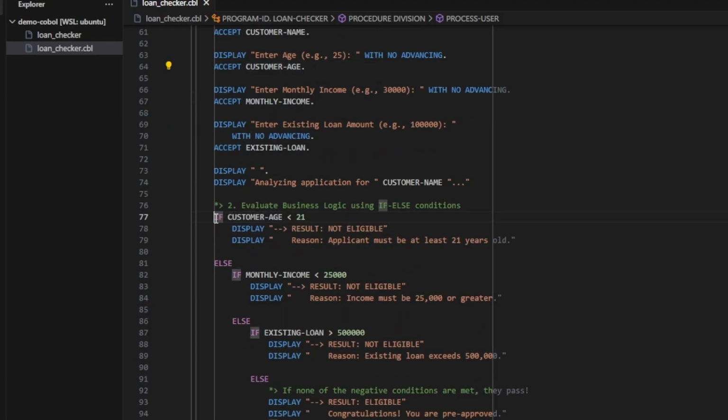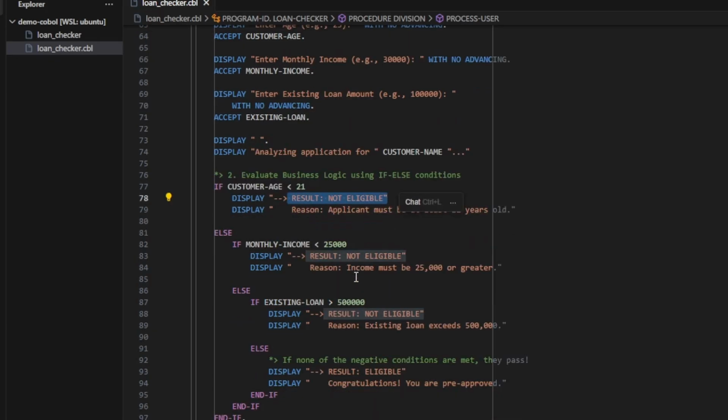And if customer age is less than 21, he or she is not eligible. Else, now we have a nested if else. Monthly, yeah, we have already tested this. The monthly income should be greater than 25,000 and the existing loan should be less than 500,000 to get a loan. That's where you see eligible. Pretty simple but beautifully written if else.